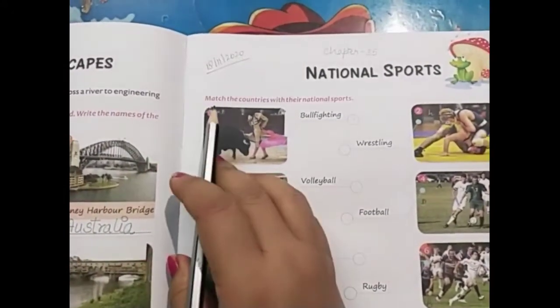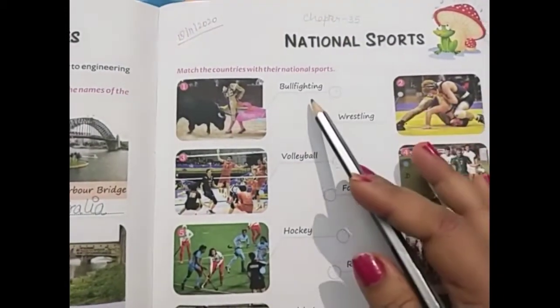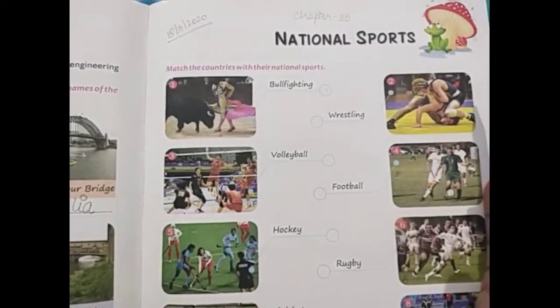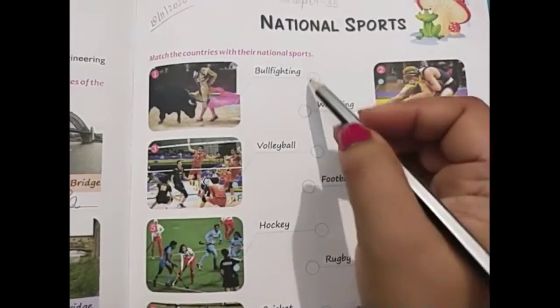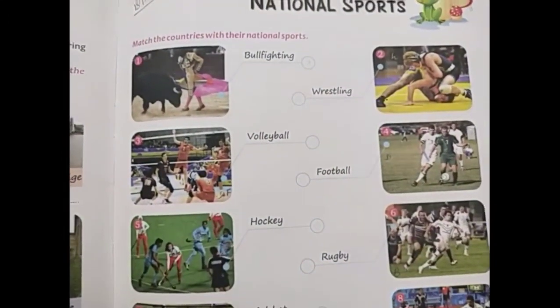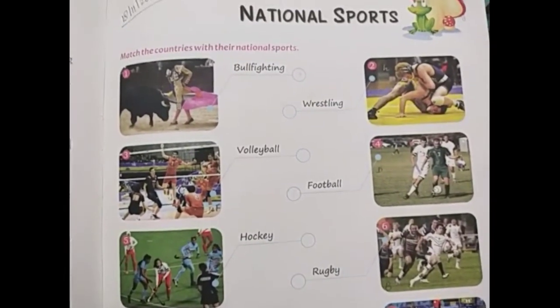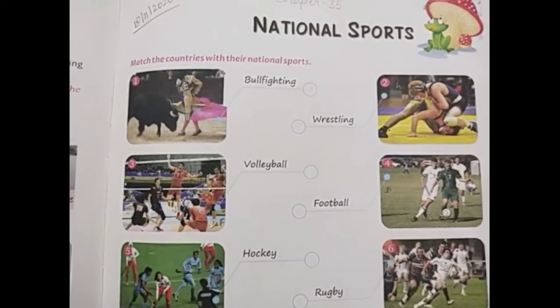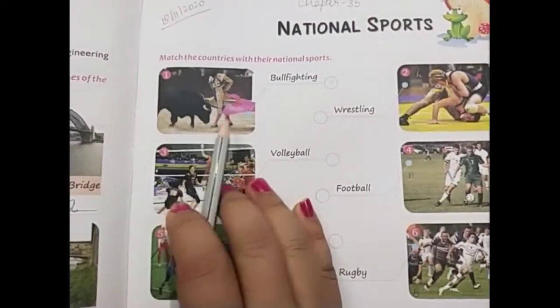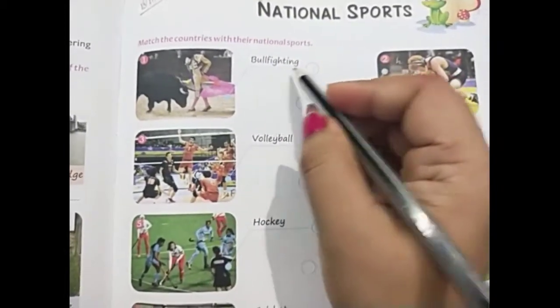The question is, match the countries with their national sports. There is a blank circle given in which we have to write the correct alphabet related to the country name. The first picture is bullfighting.